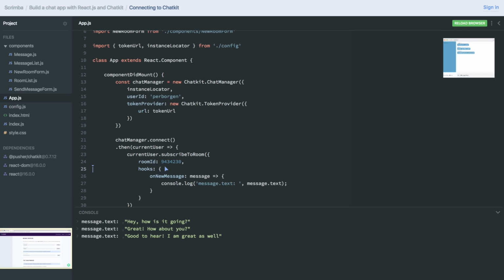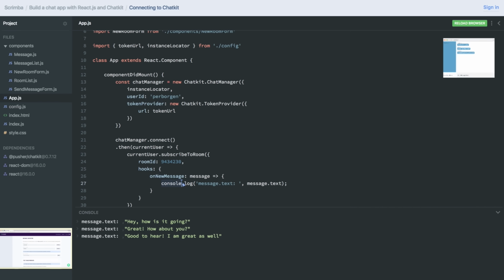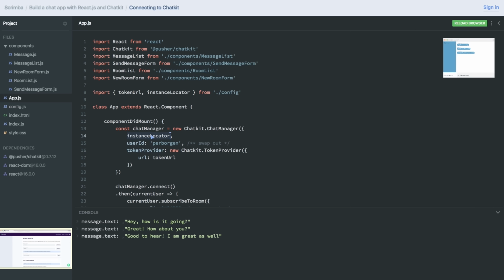One thing you might be a little bit confused over now is that Chatkit gave us the same data as we had in our dummy data. However, now we are actually indeed fetching it from Chatkit. And in order for you to really internalize this, what I want you to do now is actually to fetch messages from your own instance and your own chat room. And these keys that you obtain here will be the basis for the chat application you'll create later on. So I basically want you to swap out the following values. The room ID, the user ID, also the token URL and instance locator.